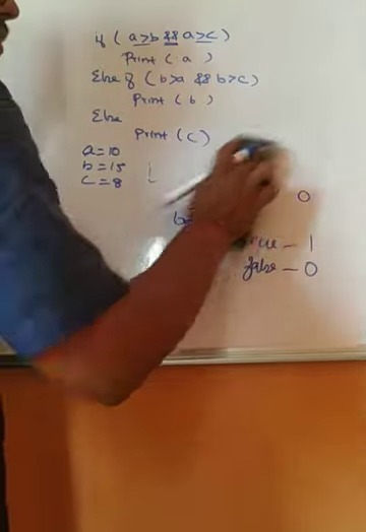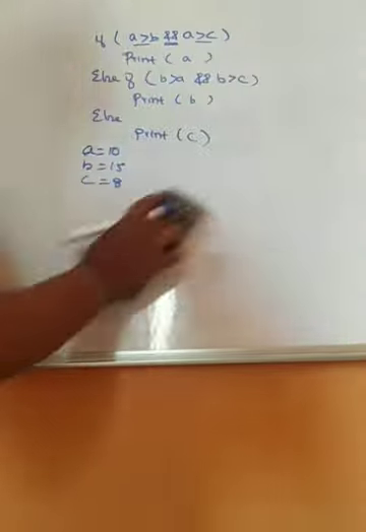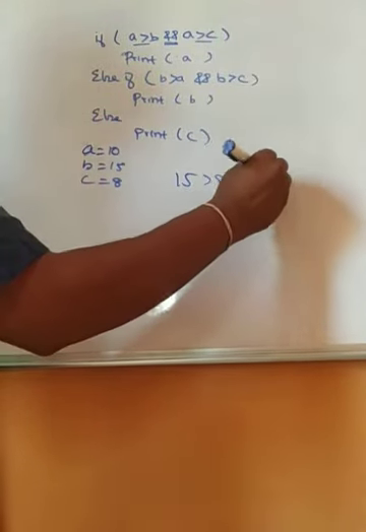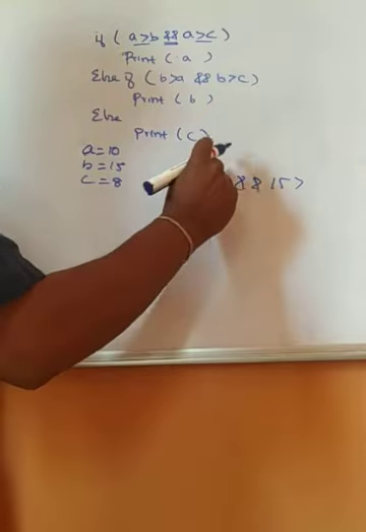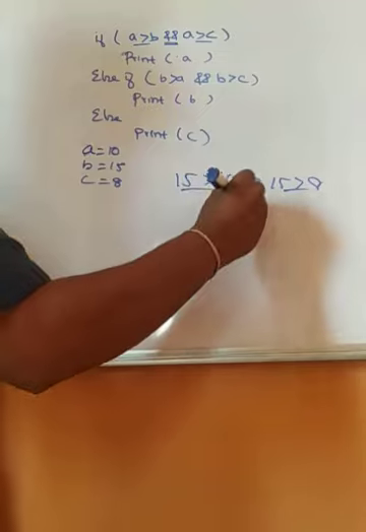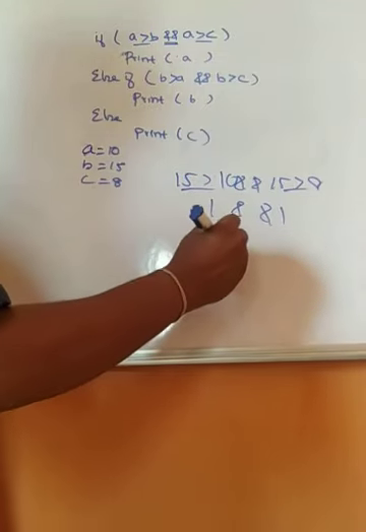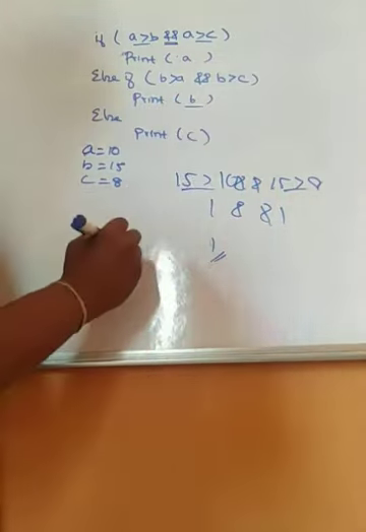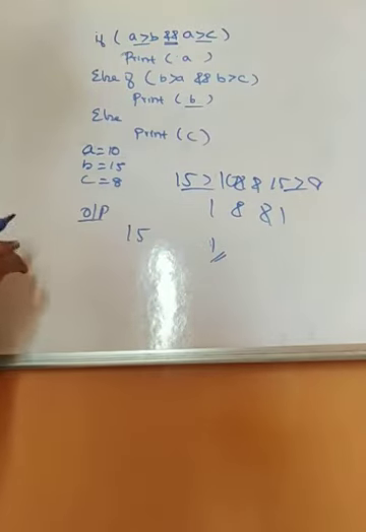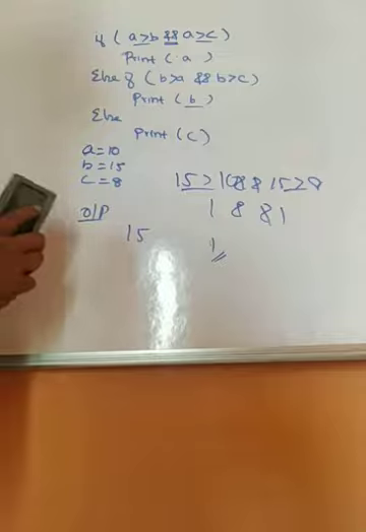The second condition will get satisfied: B is 15, greater than 10 and 15 greater than 8. So here both the conditions are satisfied, I will get 1 and 1. The final result will be 1. So automatically I will be printing B. I will print 15 as the output. This is the else if ladder.